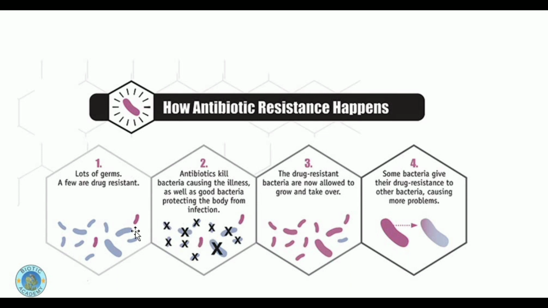Those who become resistant were not affected by the attack of the antibiotic, and they basically created some genes in their cell which gives them protection against the attack of the antibiotics, and they survived. Now when they survive, they start dividing, they increase their population, and then they share their genes of resistance with some other bacteria as well.